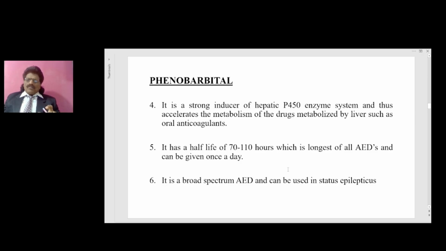Coming to phenobarbital, it has a half-life of 70 to 110 hours, which is the longest of all AEDs and can be given once a day. It is a broad spectrum AED and can be used in status epilepticus.